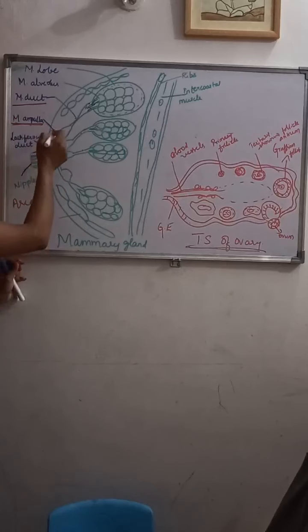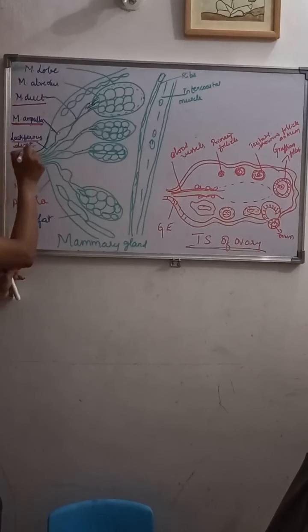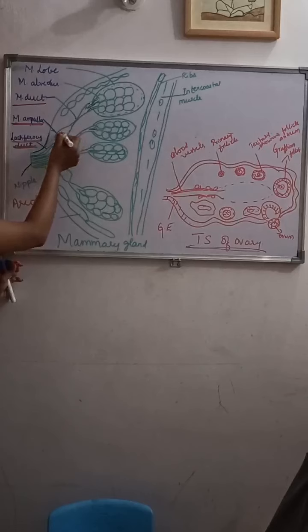This ampulla will connect to the lactiferous ducts. So what does this lactiferous duct do? The milk will be sucked out through the lactiferous ducts. So this ampulla connects to what?